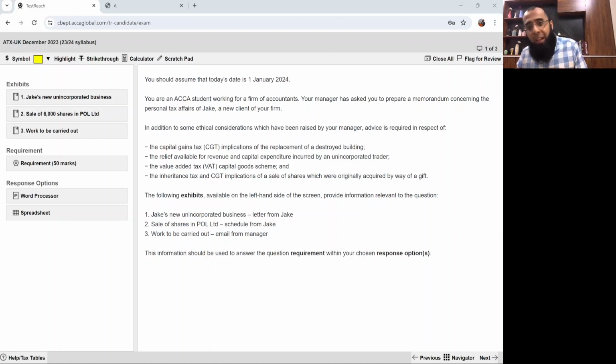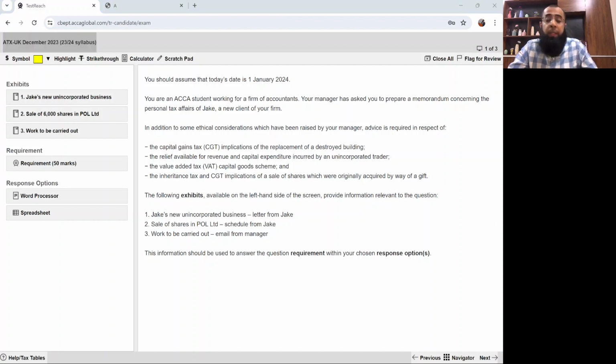Now, when you're in the last month of your preparation, it is very important that you watch complete papers rather than doing topical practice. So rather than going for topical past paper practice, I recommend that you should be doing past paper revision sessions at this point of time. Doing complete papers will be more useful and more beneficial for you at this point of time. So let's start with this first past paper question, which is a December 2023 paper. It is updated as per 23-24 syllabus.